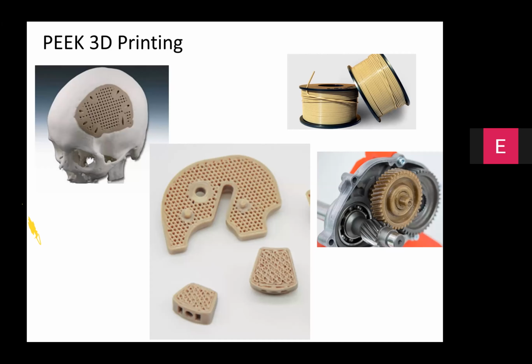I have also seen in recent times the emergence of metallic filaments, especially with materials like SS316. This particular process is called the metal filament fabrication process.